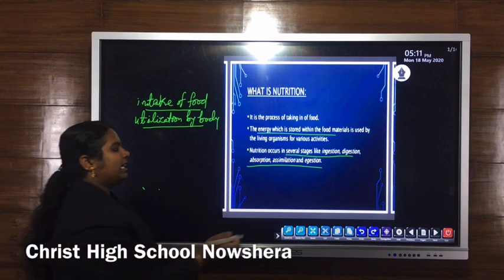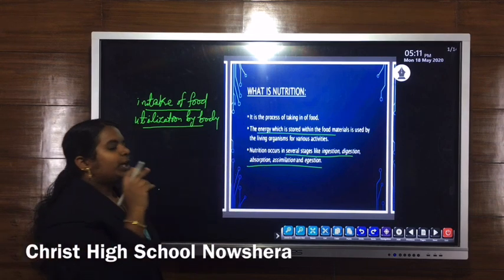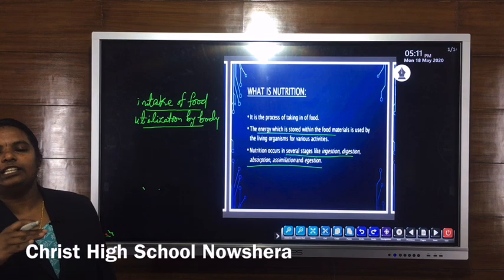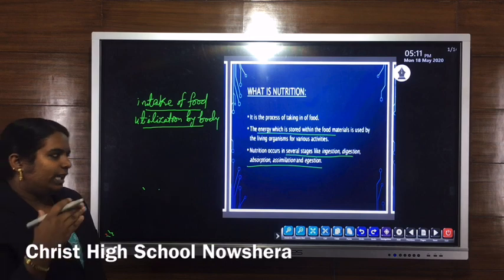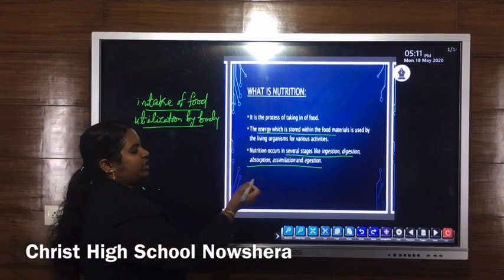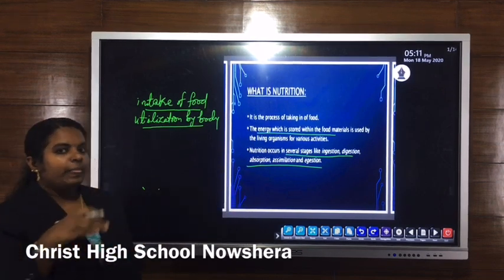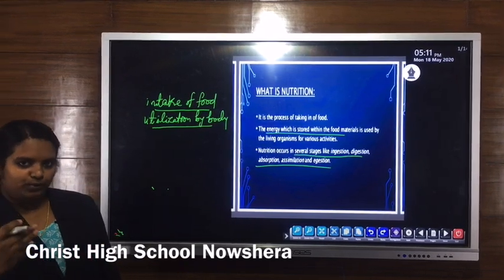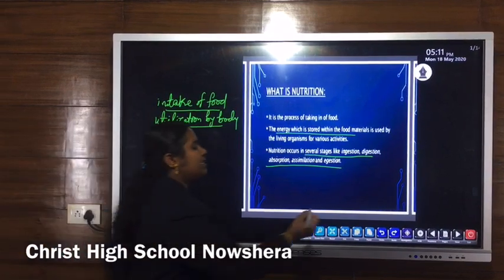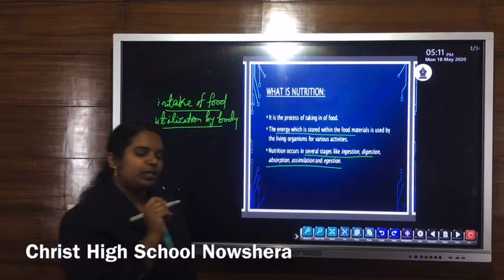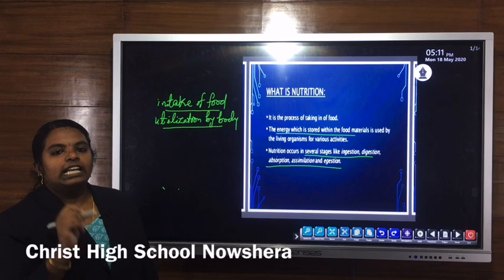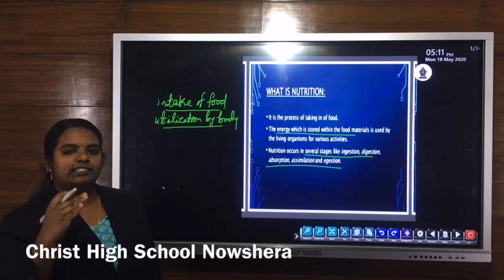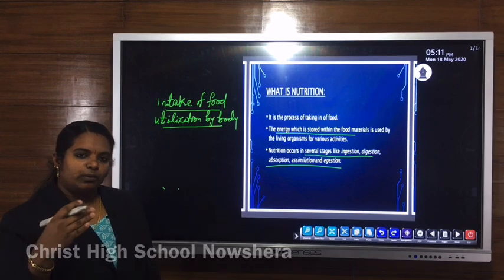Then the third step is the process of absorption. During absorption, the different types of nutrient content present in the food are absorbed by our body cells. Then the assimilation process, the fourth step: these various nutrients are utilized by our different body cells or tissues for various purposes. Then the last stage is the egestion process, or excretion process. During excretion, the waste material or unwanted substances are excreted from our body.